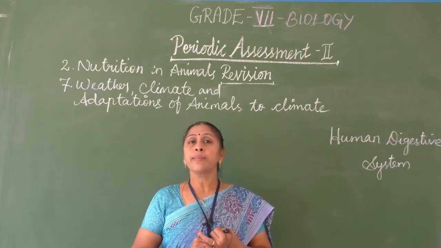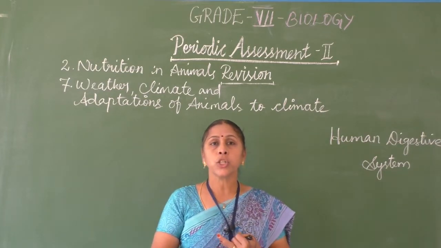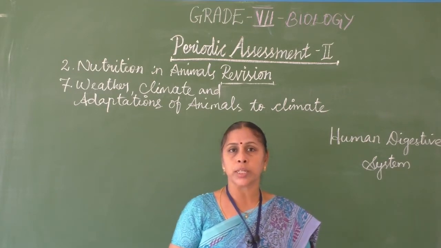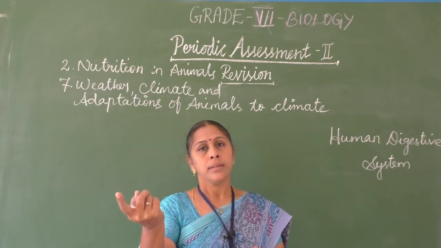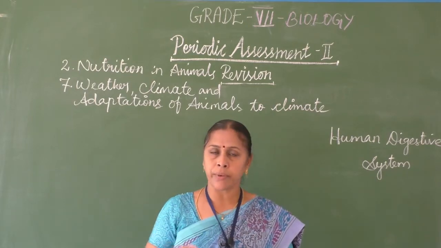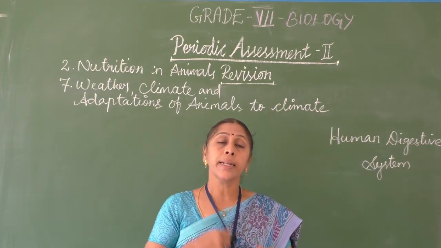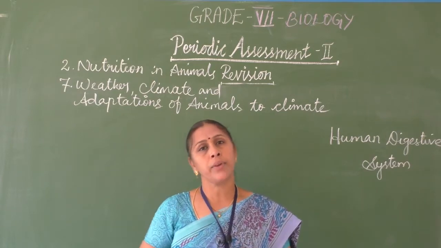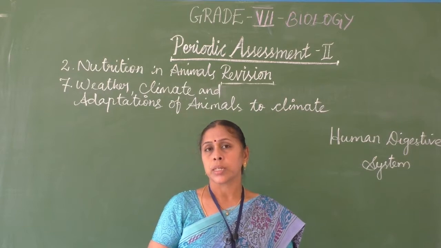Digestive juices help in the digestion of proteins into simple sugars. In the mouth, that is in buccal cavity, carbohydrates is converted into simple sugars, and in the stomach, what is that? Proteins is converted into simple sugars.